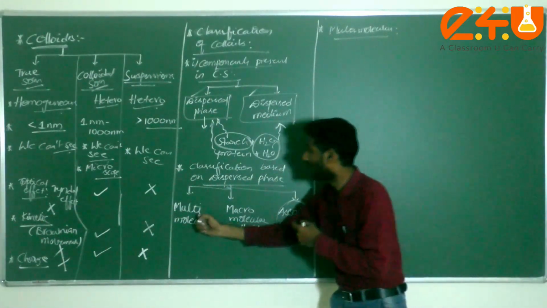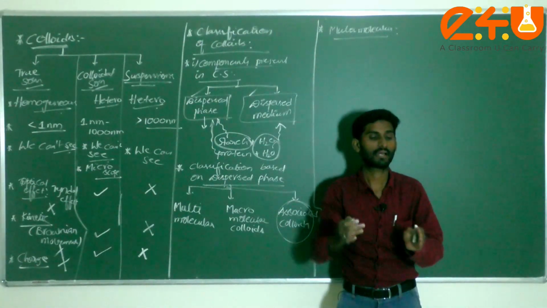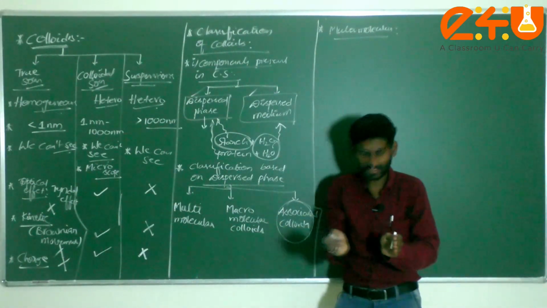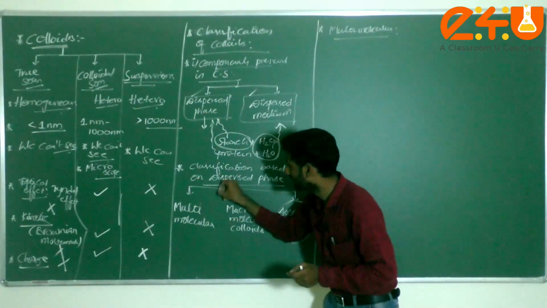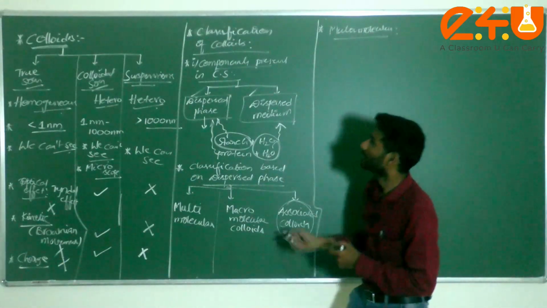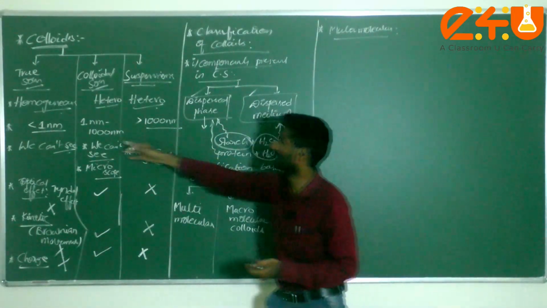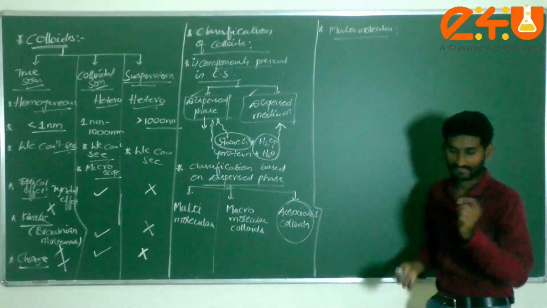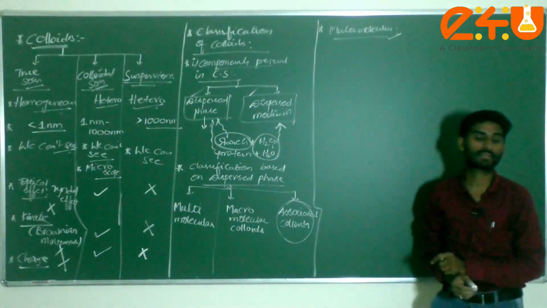On dissolution the large number of colloidal particles aggregate, that means they come closer to each other, and lie within the size of colloidal particles. Colloidal particles, we already know, have a size of 1 nanometer to 1000 nanometers. Such type of colloids is known as multimolecular colloids.